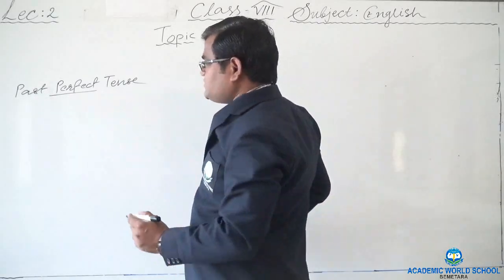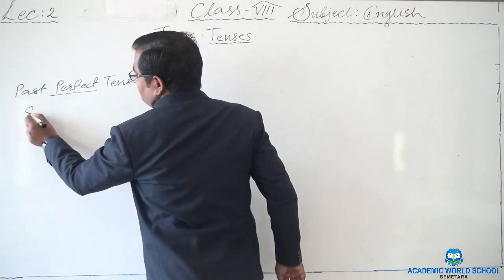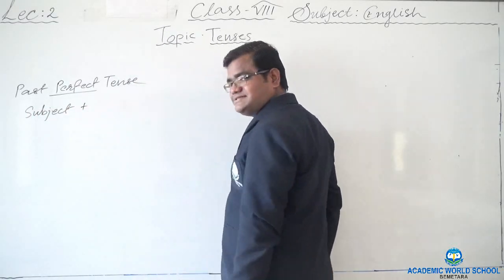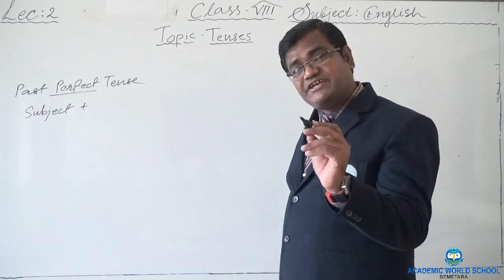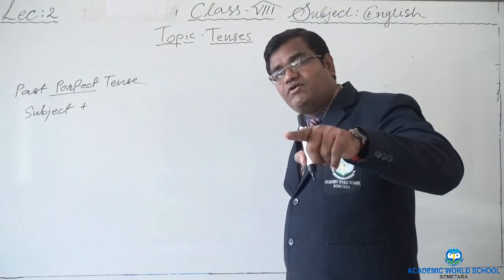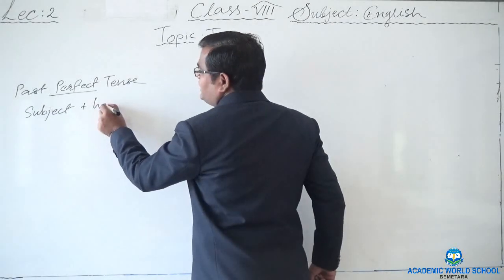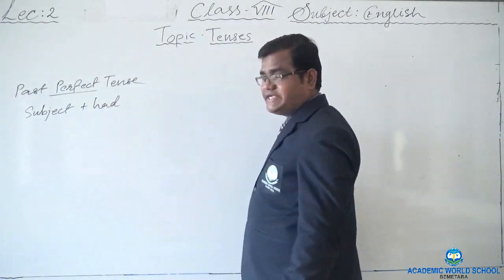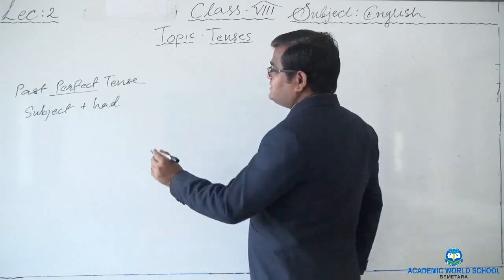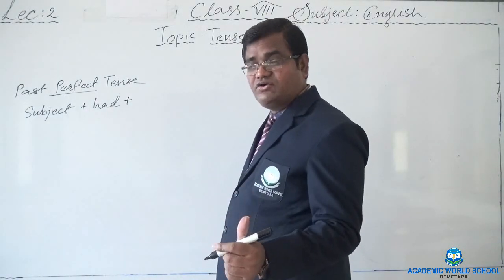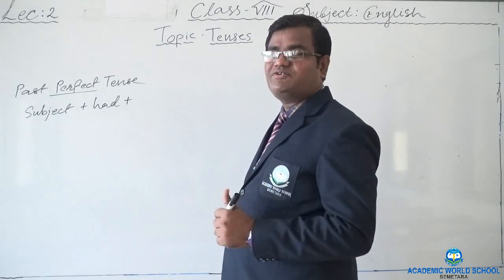So let us write the formula. Here we will write subject, then plus. If you remember, for present perfect we had used have or has, and now we are going to use only had, right? And after had I can never use first form of the verb. No. I cannot use second form of the verb also.